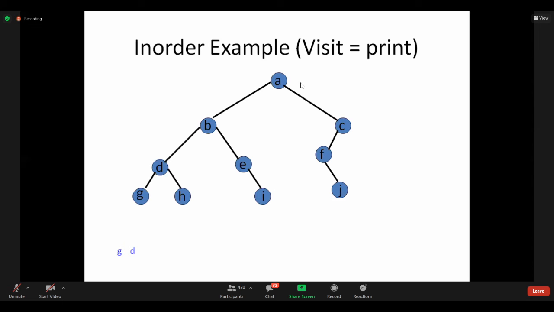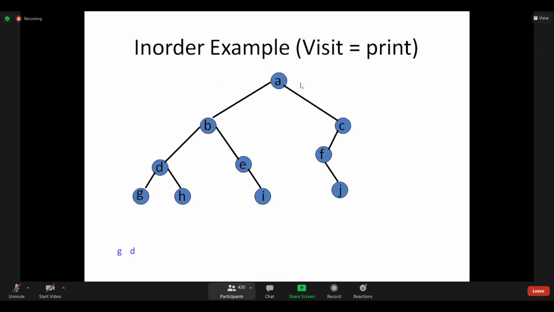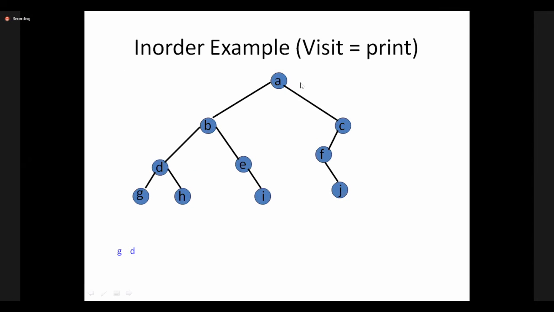The shortcut here is to draw lines G, D, H, drawing lines sequentially, then you'll get the answer. G, D, H, B, E, I, again A, next you'll come here, next F, J, C. Okay? When you draw lines, it will come directly in in-order traversal. But here, in BST, if you use in-order traversal, the elements are printed in sorted order.